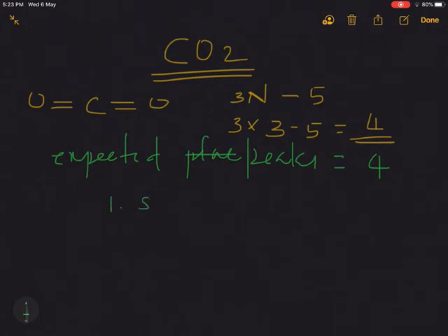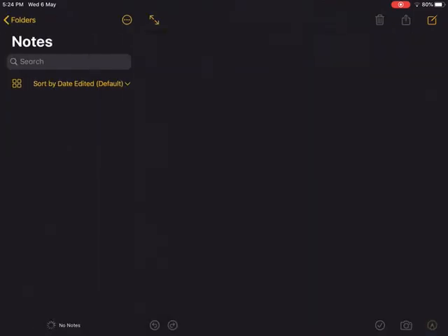First one is symmetric stretching. Second is asymmetric or antisymmetric stretching. 3 and 4 are 2 bending vibrations. And these 4 are the peaks we expect in the IR spectra of carbon dioxide. Okay. So let's see the peaks.